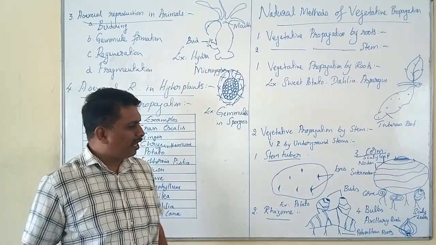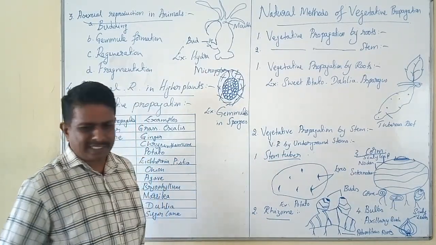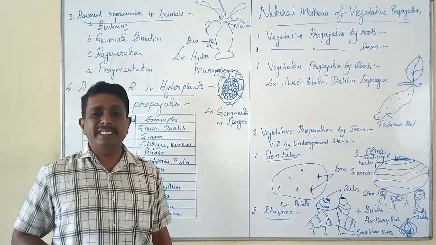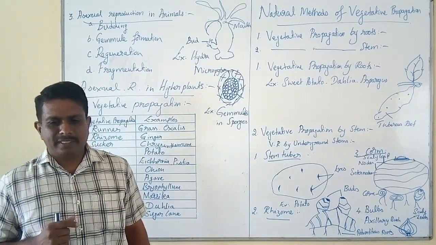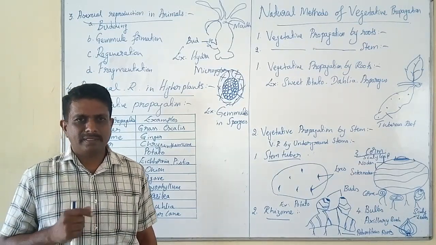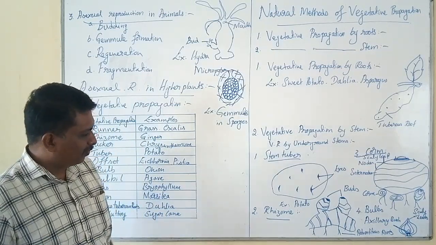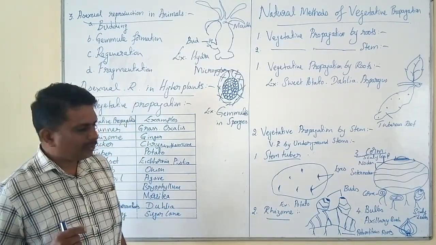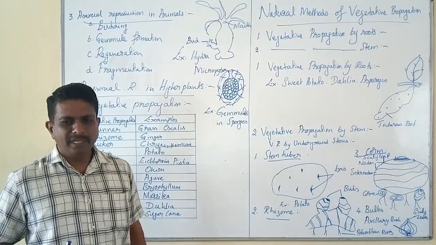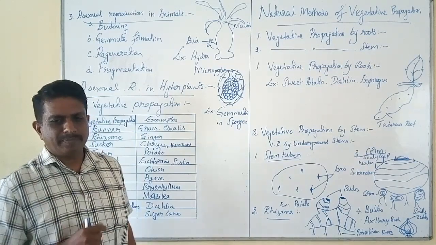Such rhizome-mediated vegetative propagation is seen in ginger and turmeric. The third important one is the corm.